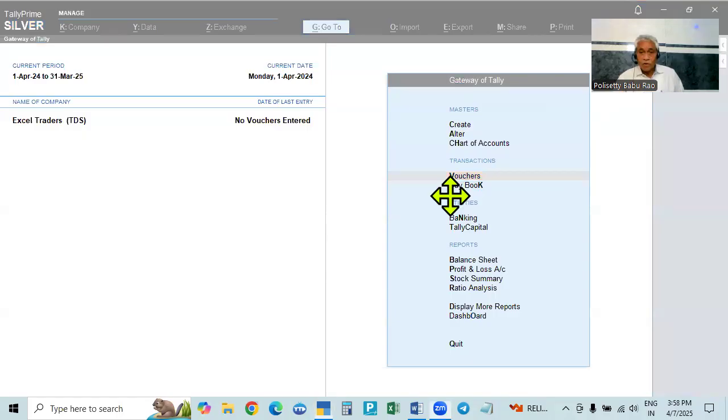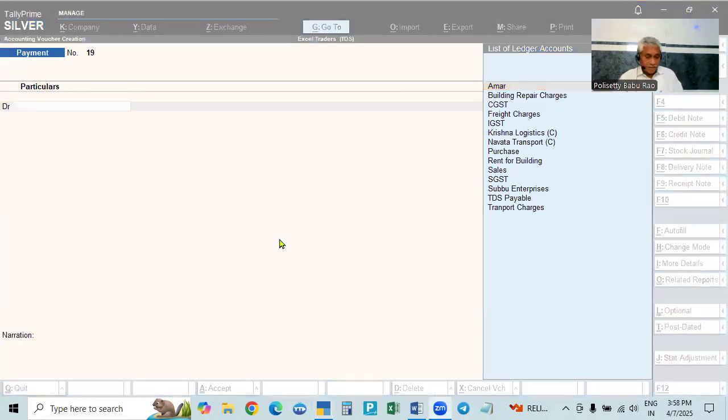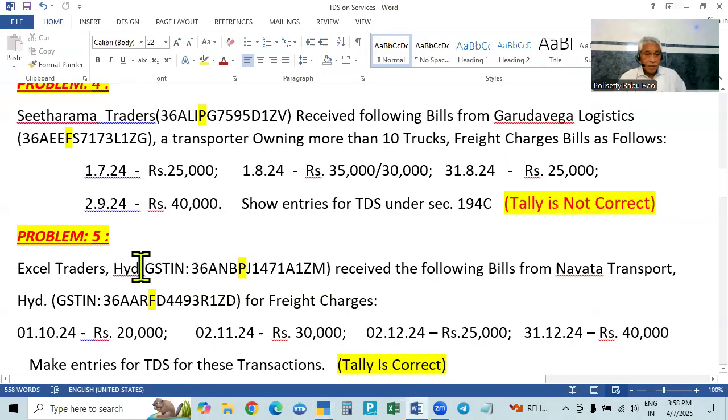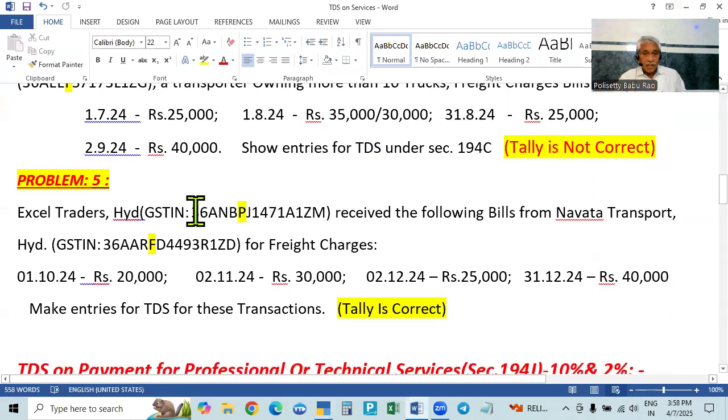Okay, so we'll go to vouchers. Here the company is created. The problem is here, Excel Traders. I'll tell you again. Here, this is the registered one. We give the number. So it's a registered one, Excel Traders.